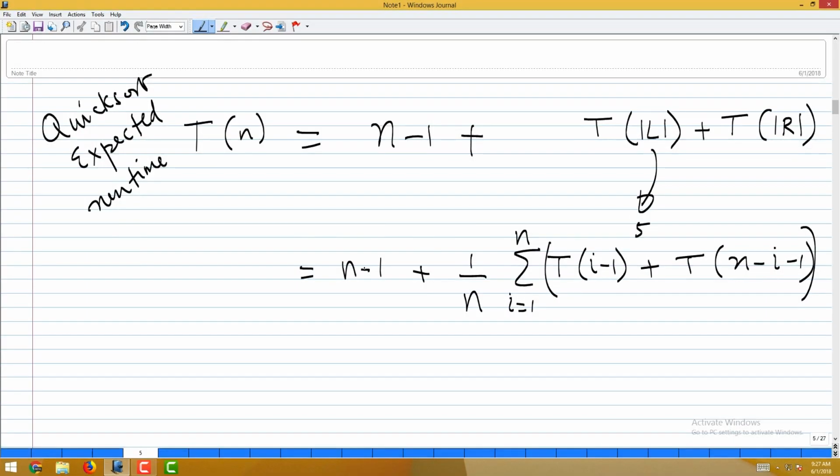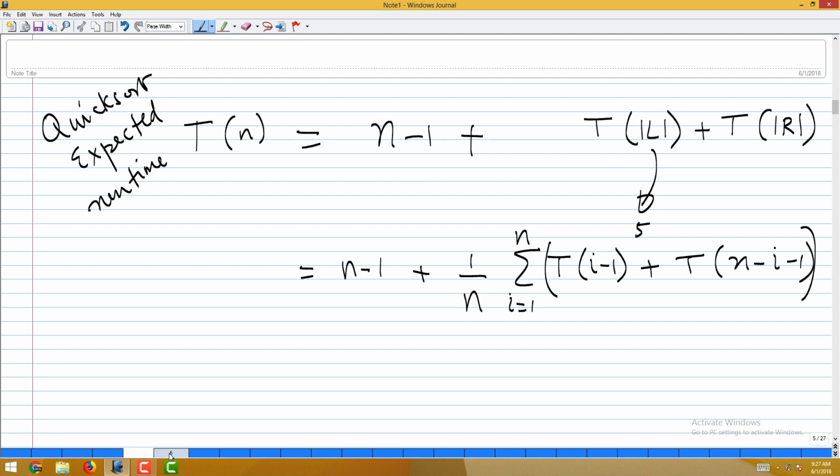If I am doing a random pivot choice every time, then first I do n minus 1 comparisons, sorry, it is not n plus 1, it is n minus 1. And after that, 2 recursive calls, but I have all possible choices for the recursive calls. There are n choices, and so I average over all this, and that is the number of comparisons. Okay, so this is how you analyze randomized quicksort.